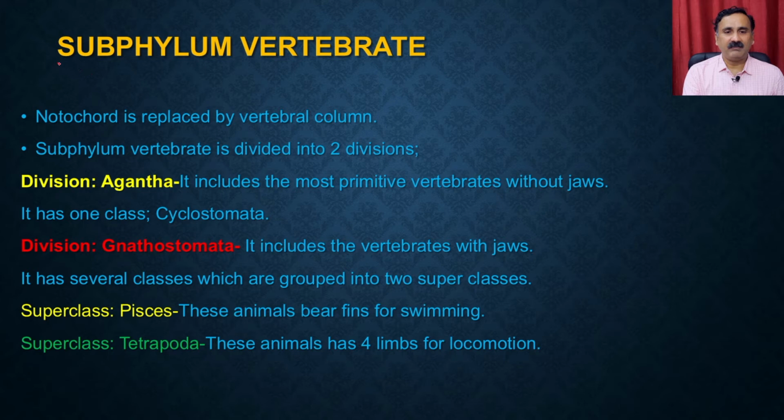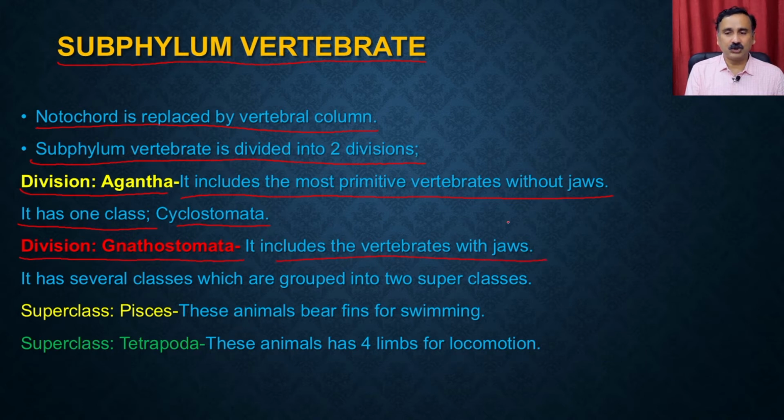So subphylum Vertebrata. What are the different properties? The notochord is replaced by the vertebral column, that's why they are called the vertebrata. And the subphylum Vertebrata is divided into two divisions. One is division Agnatha. It includes the most primitive vertebrates without the jaw. It has one class which is called the Cyclostomata, whereas the division Gnathostomata includes the vertebrates with the jaw, and it has several classes which are grouped into two superclasses.